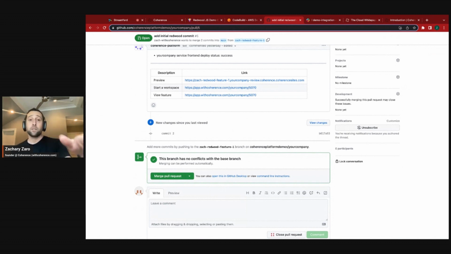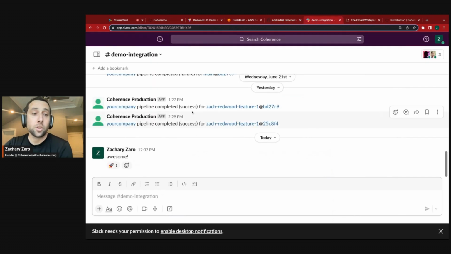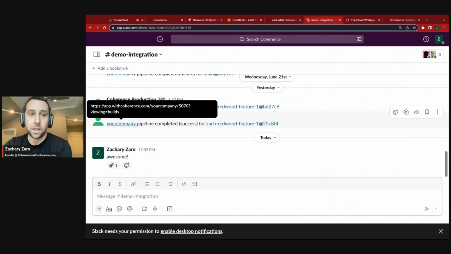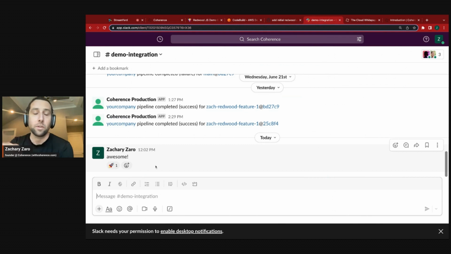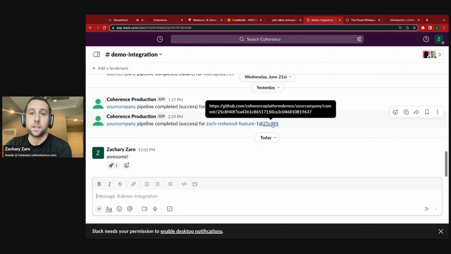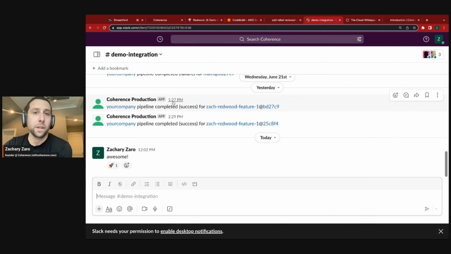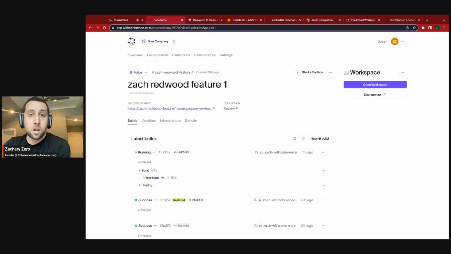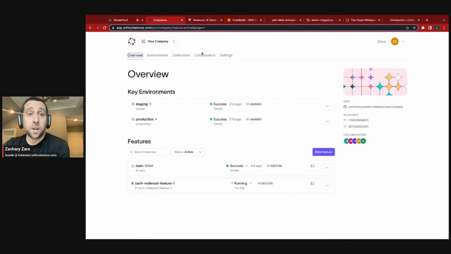A common use case is teams run end-to-end integration tests on top of these preview environments after each deploy to make sure that they haven't broken their features. And then we'll also post these build statuses into Slack so that there's an easy way for your team to see as you deploy, and deep link you to the right places. And it's easy to see what did we just deploy when I get this notification. So yeah, I think that is a quick whirl through demo of Coherence.